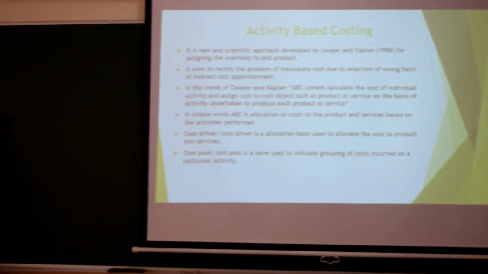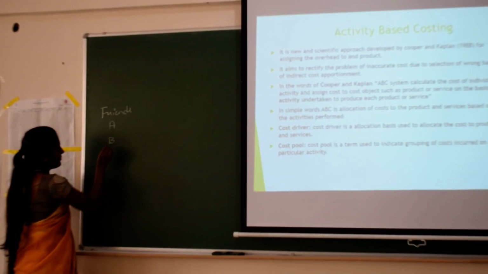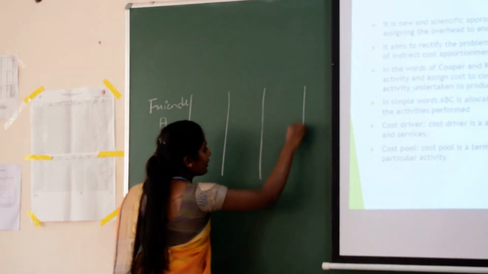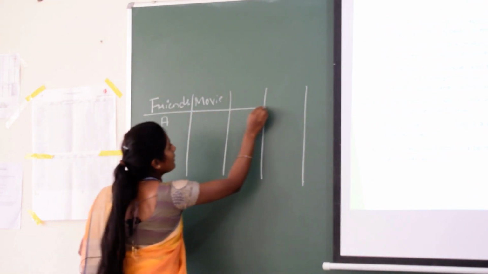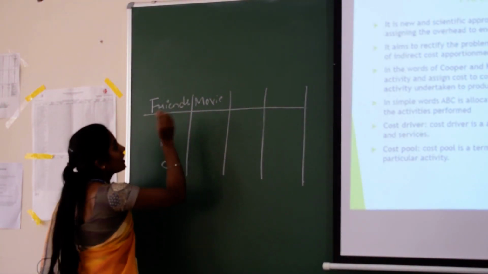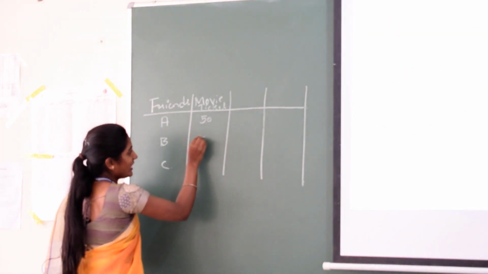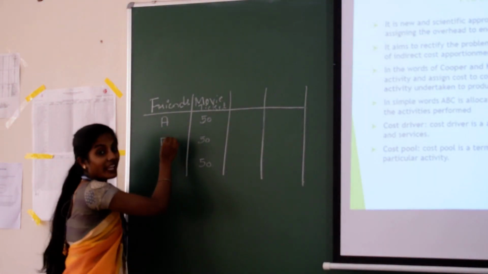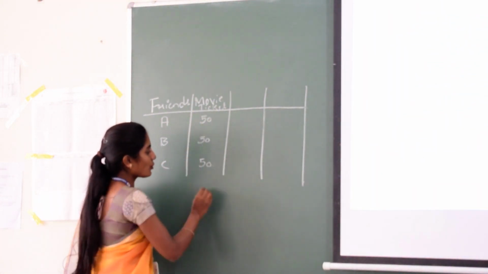Take for example, there are three friends A, B, C. These three friends went to watch a movie. The movie ticket cost was 50 rupees each.